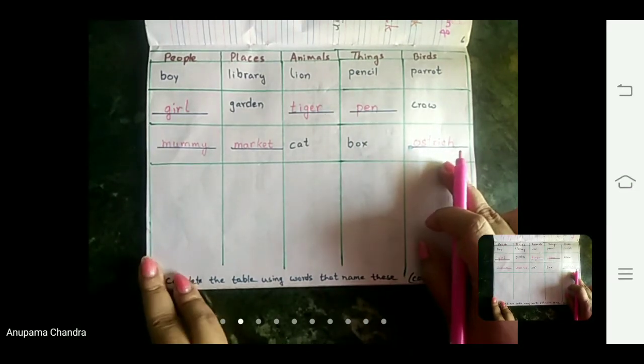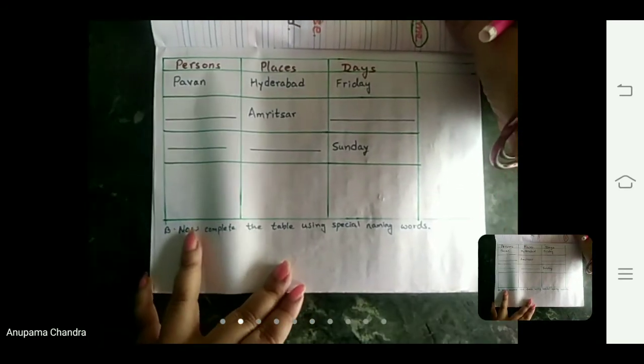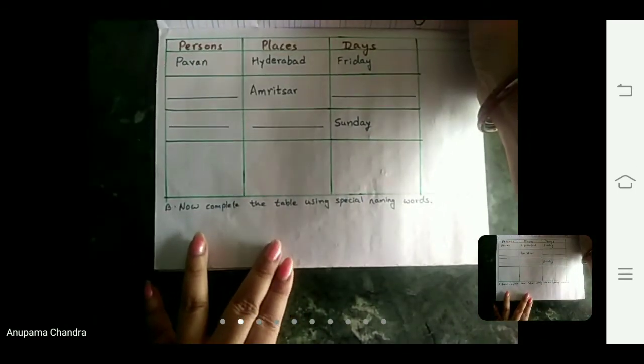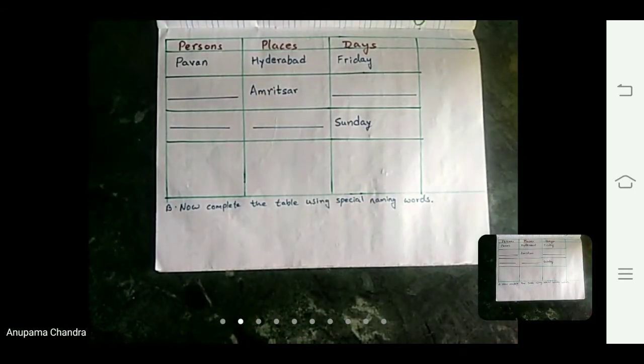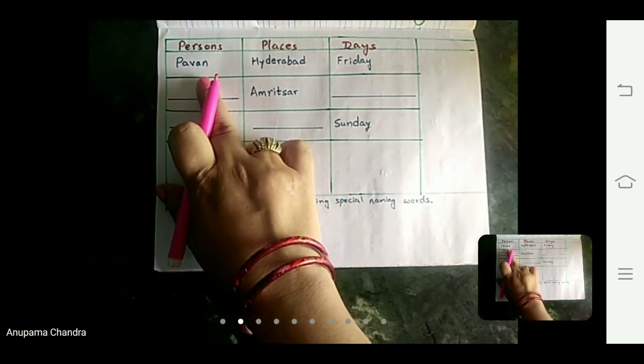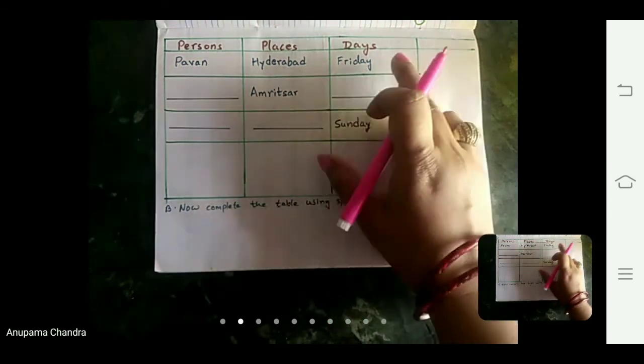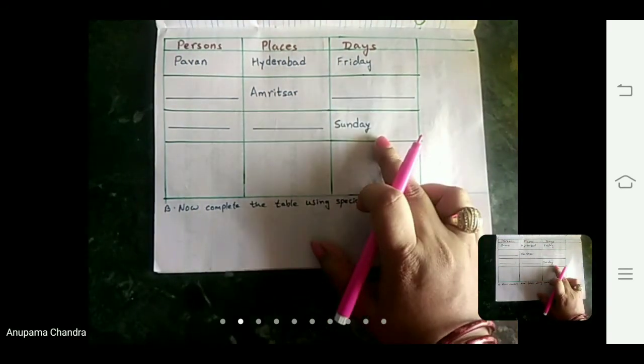Let's come to the next table which is given in your book. This is the second table. Now, the naming words that have been given as examples are nouns that stand for a particular or specific person, like Pawan, place, Amritsar or Hyderabad, day, Friday or Sunday.